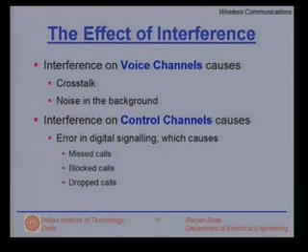So, you can see that interference will cause a decrease in the quality of service, both in the voice channels, which are perceptible, as well as control channels, which can lead to problematic issues like blocked calls. Clearly, we have to do something about controlling interference.